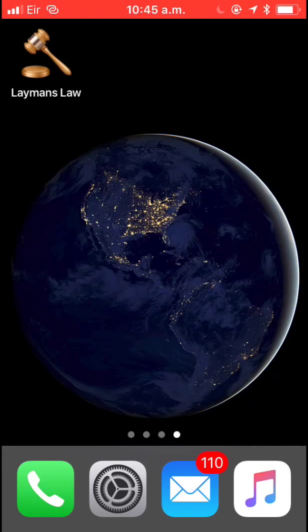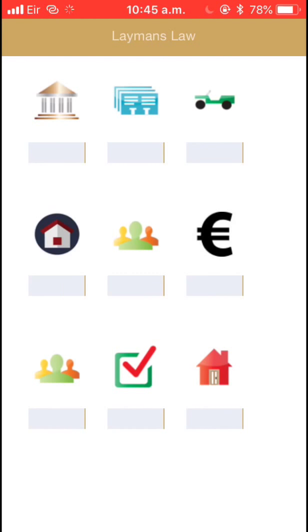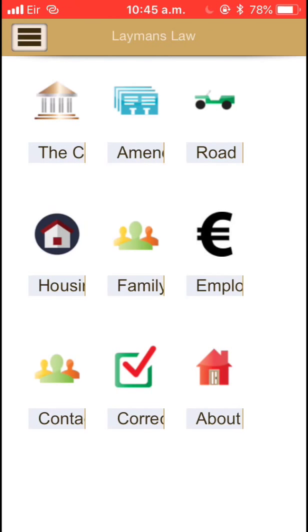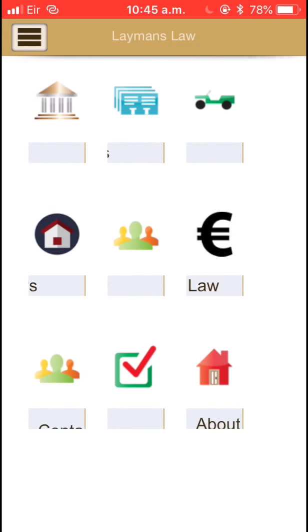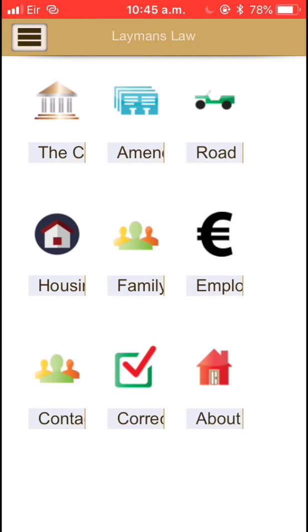I was one of the developers of Layman's Law, the app that is entering the Apps for Gaps competition 2018. It was developed alongside Eiffe and Jiawen McCabe. So, diving into this very original and new law app, we have 6 different types of laws. We have the courts, the amendments to the Constitution, road laws, housing laws, family law, and employment law. We also have a contact page, a corrections page, and an about page.